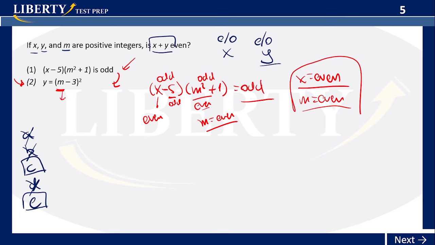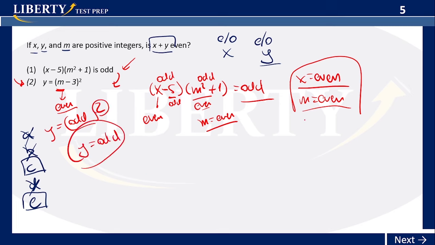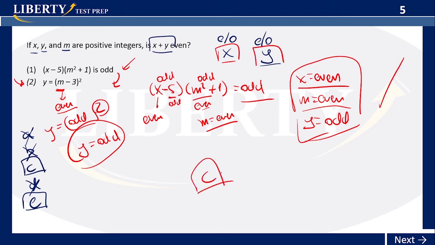And we have M is an even one. Even minus 3, an even minus an odd, is an odd, right? The square is equal to Y. The power doesn't change the nature, so Y is odd too. So we have already enough information to answer, right? Because they were asking us about X plus Y. We needed to know the nature of X and Y, and we already have the nature. X is even and Y is odd. Okay, so the answer will be C.